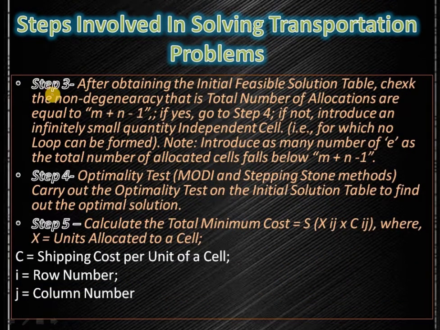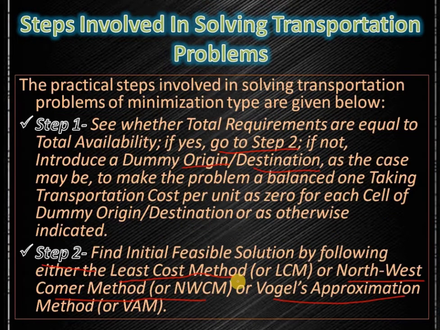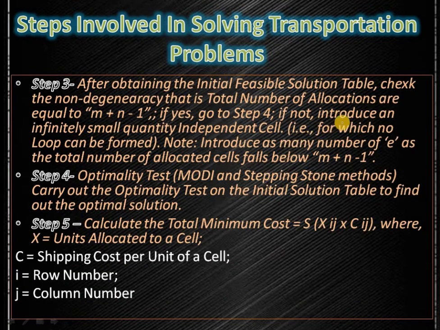And step 3, after obtaining the initial basic feasible solution from the Northwest Corner Cell method, least cost method, or Vogel's approximation method, check the non-degeneracy. This is very important. If the problem is non-degenerate, only then can you proceed further. Otherwise, you have to make it non-degenerate. So what is non-degeneracy? I won't go into full detail, I will tell you in simple words. Non-degeneracy means the total number of allocations equals m plus n minus 1. There is a formula, m plus n minus 1.